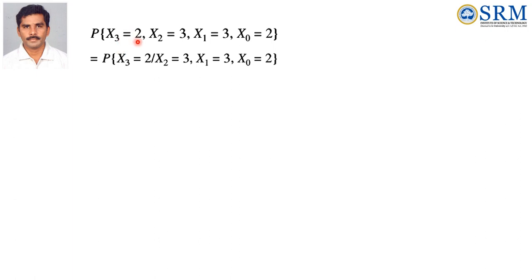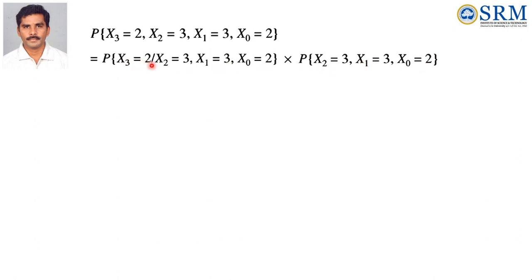So the probability of AB is the probability of A by B into the probability of B. Now you take x3 equal to 2 as A, and these three values are B. Now we will get the probability of x3 equal to 2 given x2 equal to 3, x1 equal to 3, x0 equal to 2, multiplied by this probability of B. We know that this value is 0.012. In the last slide it is there, you can refer to that. The probability of x2 equal to 3, x1 equal to 3, x0 equal to 2 is 0.012.